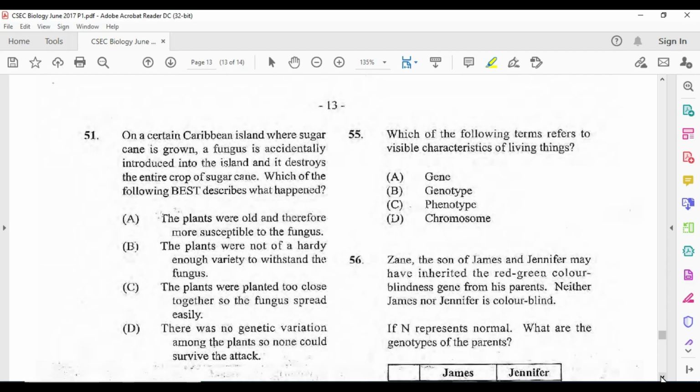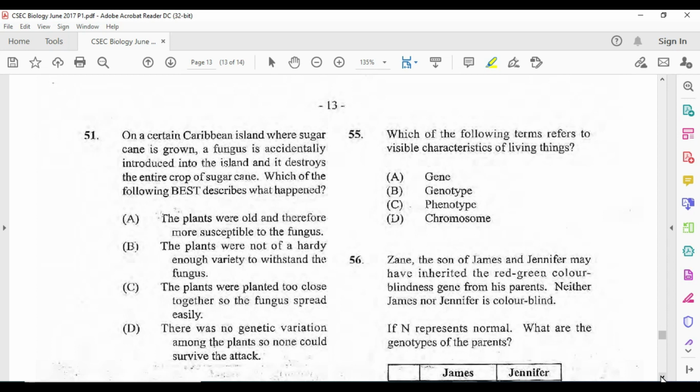Which of the following best describes what happened? Alright, so this suggests that there is no variation, because we have the same thing, same place. There's no variation. Being able to adapt, they would have to have some amount of variation. So we know that the plants were old. That is not pretty much the answer. The plants were not hardy.